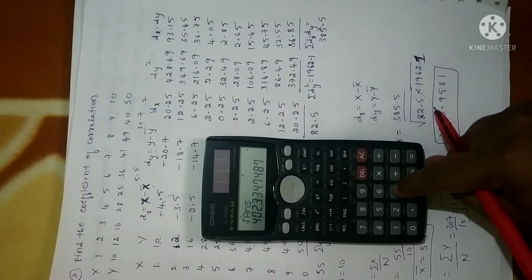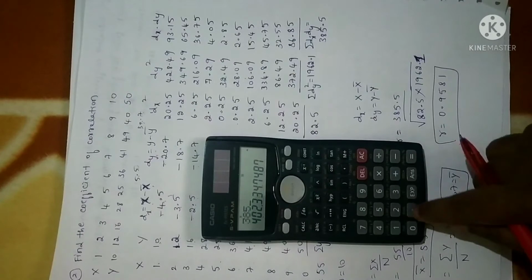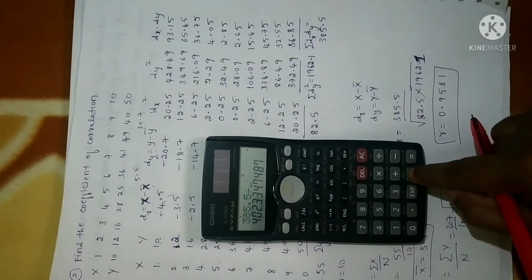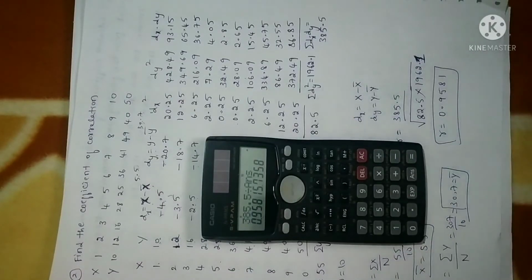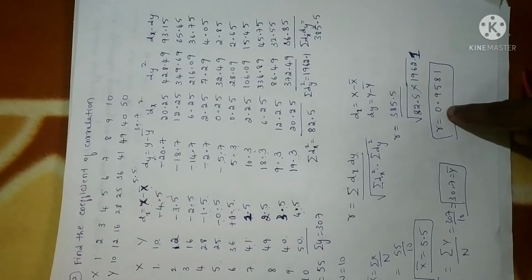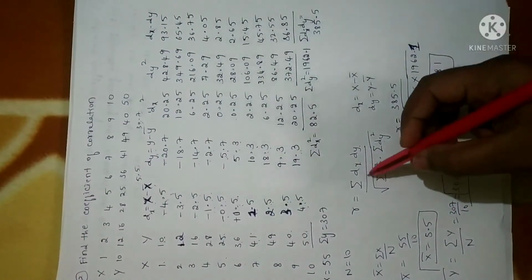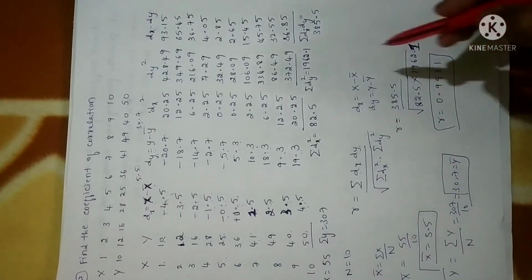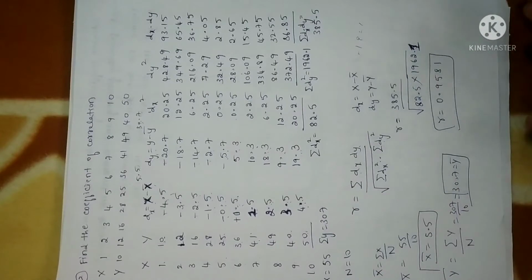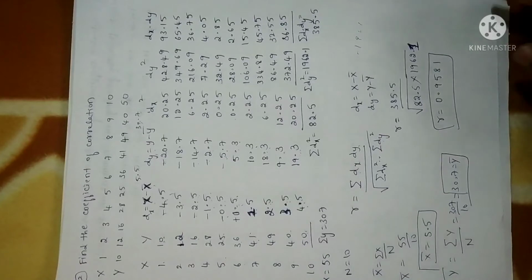Now what is the value you have in the numerator? You don't touch anything. You just type numerator 385.5 divided by the denominator answer we have already calculated. So put answer. That will give you the final answer. Therefore the coefficient of correlation by Karl-Pearson method is given by 0.9581. Fine. So this is the method. You need to remember the formula, and moreover these values should be between -1 and +1. Hope it is clear. So the problem is lengthy. You have to practice well in order to pick up the time. Anyhow, let me solve one more problem.